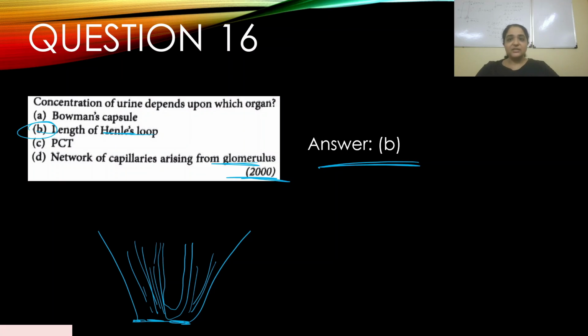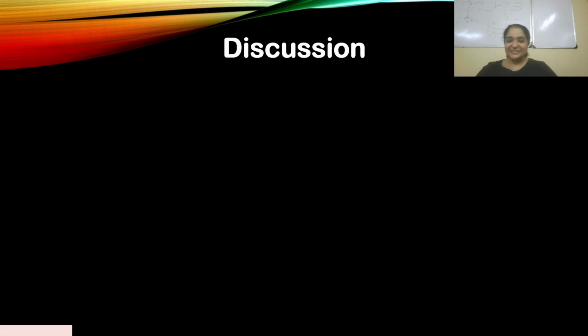Please go back and read NCERT. Please be very thorough with these concepts. Clearly, you have seen this is another smiley face worthy question, because it has shown you whether you actually understand how urine formation is happening and how the parts of the nephron are functioning. So let's go to the discussion.